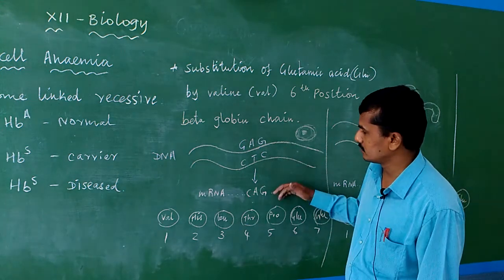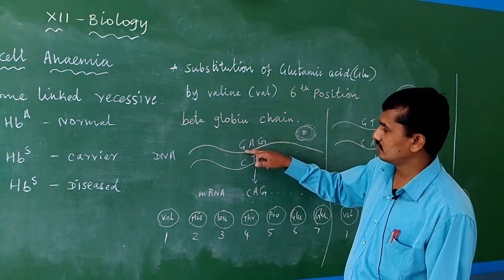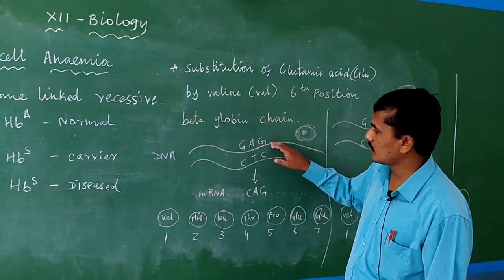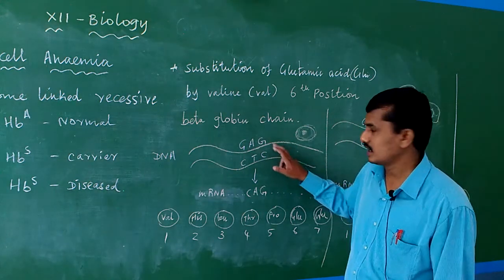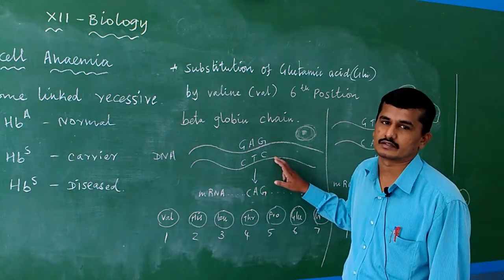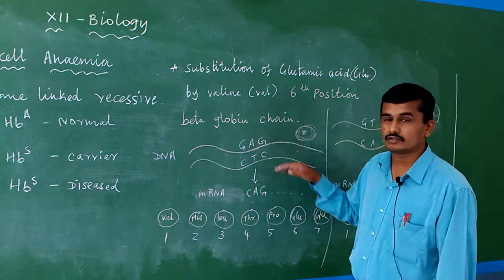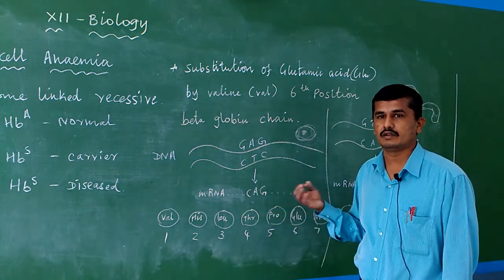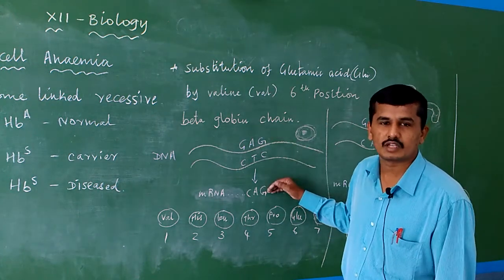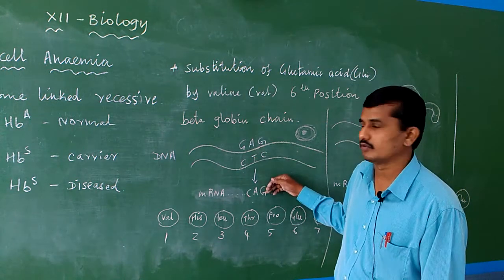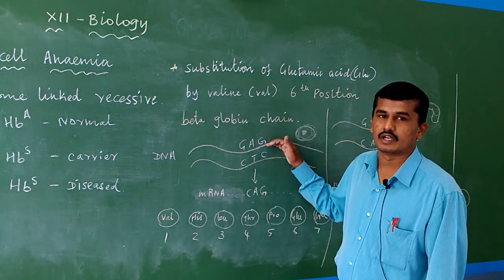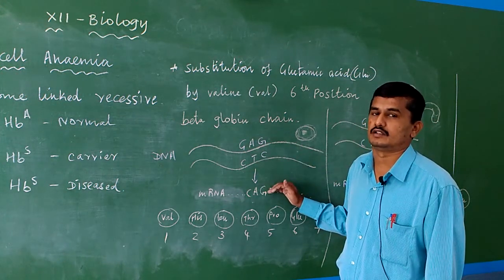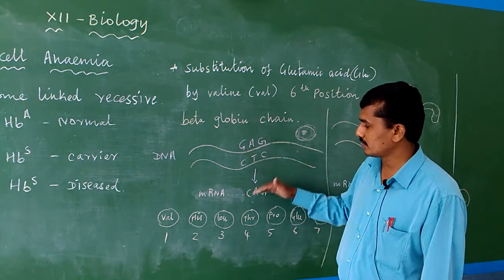mRNA takes a message. For example, DNA has two strands: one strand becomes the non-coding strand and another becomes the coding strand. Normally we know the coding strand is coding for the protein, but here it is the opposite. Only the non-coding strand is the template for the mRNA. From the non-coding strand we copy into mRNA.